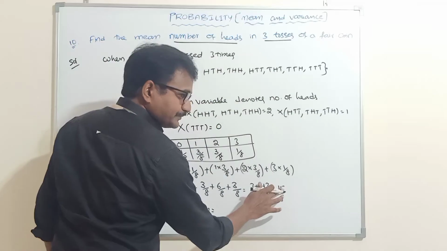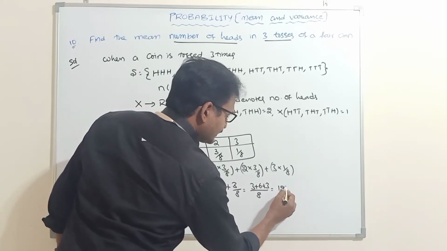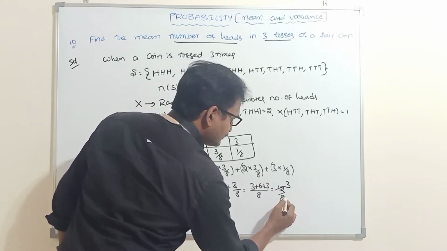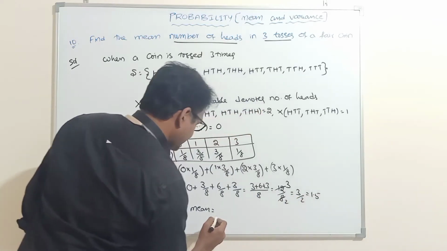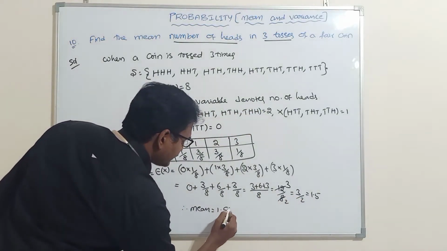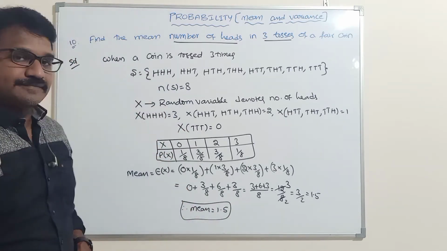Sorry, this is 12. 12 by 8. 12 by 8 means, 4 3s are 12, 4 2s are 8, so 3 by 2. 3 by 2 means 1.5. Therefore, the mean is equal to 1.5. Mean is also called the expectation of X.